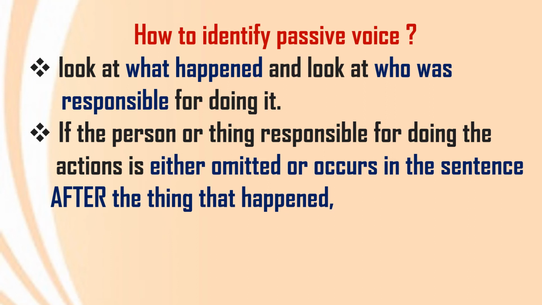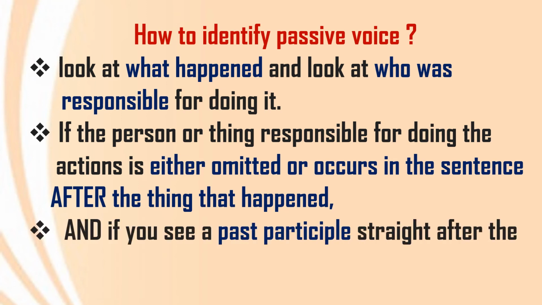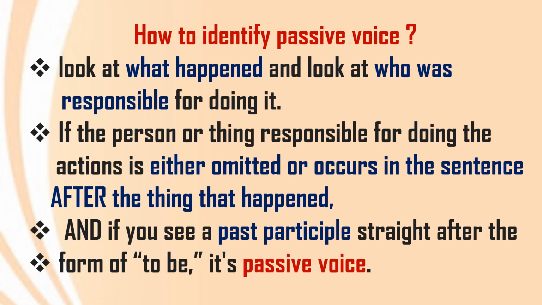Sometimes we omit the person or the thing who is doing the action. We will see examples of this kind of sentence. And if you see a past participle straight after the form of to be, it is passive voice. Ravan was killed by Ram. So, form of be plus past participle. So, that is straight passive voice. So, these are some tips on how to identify the passive voice.